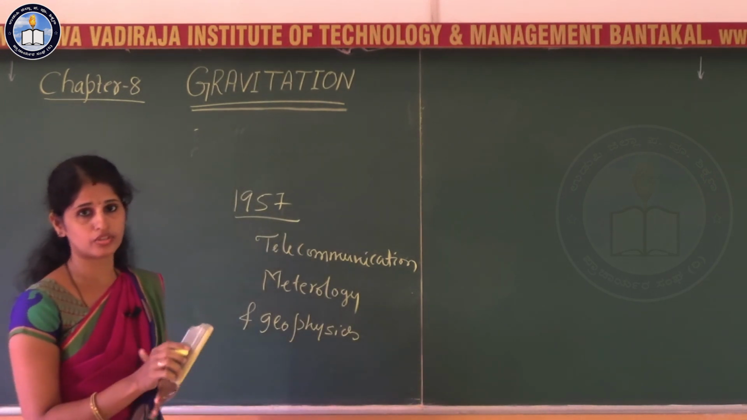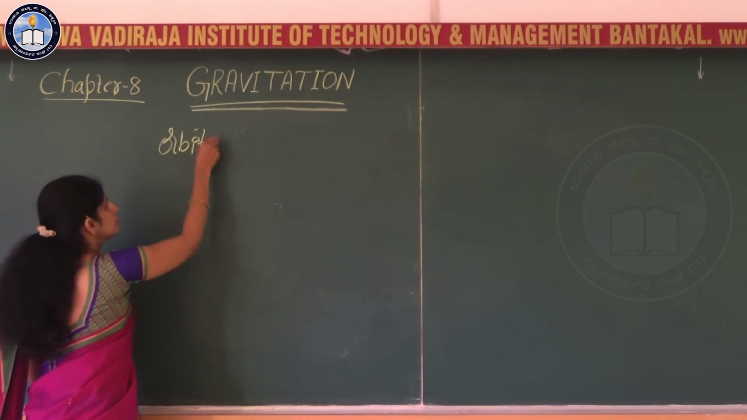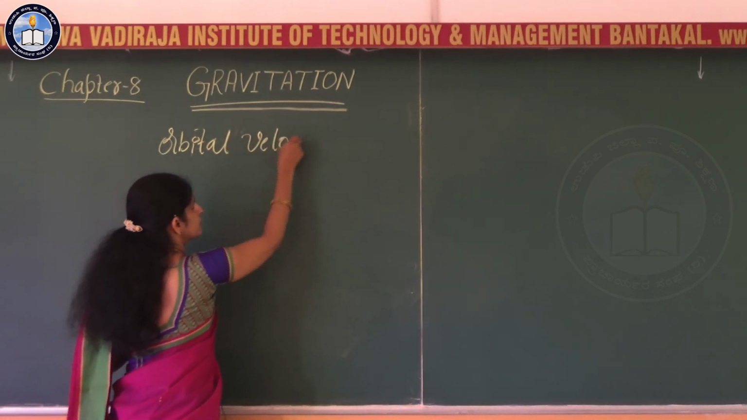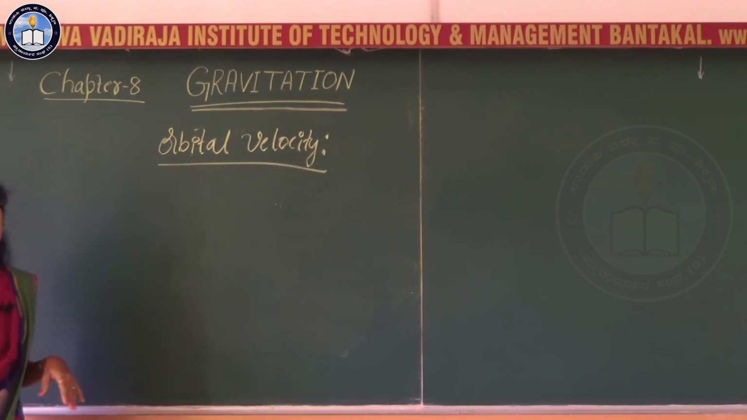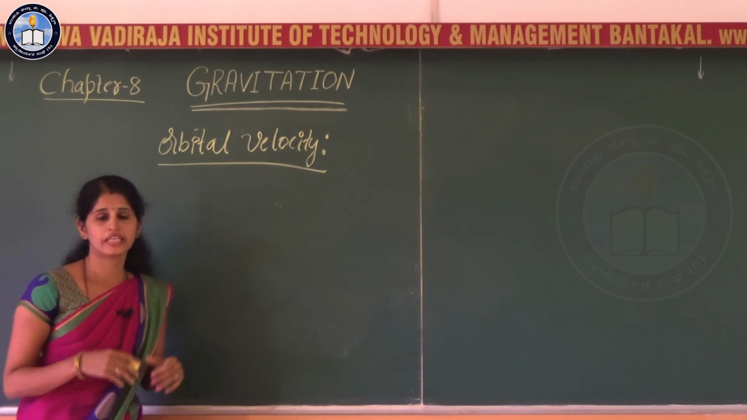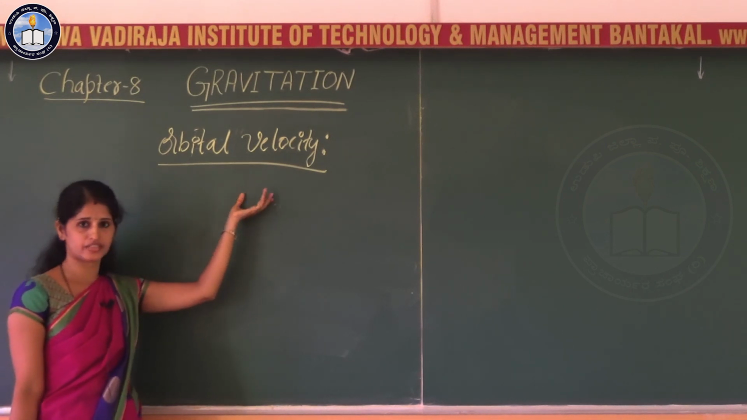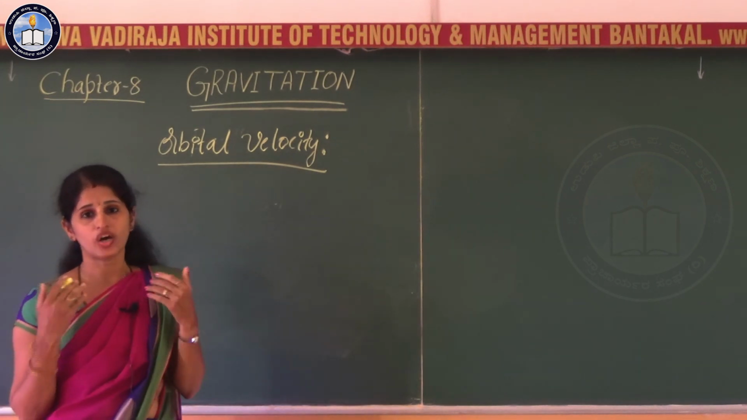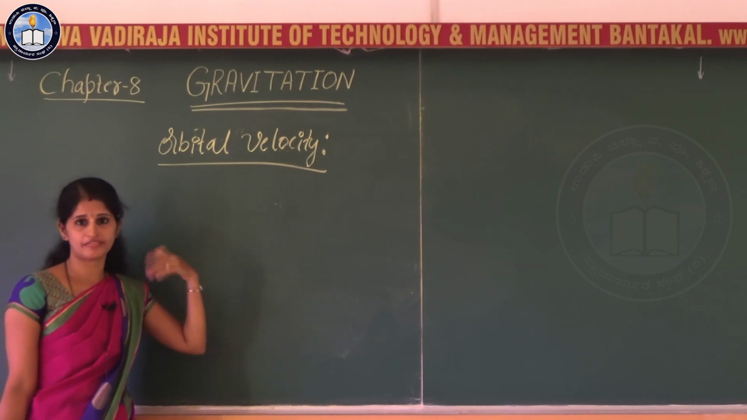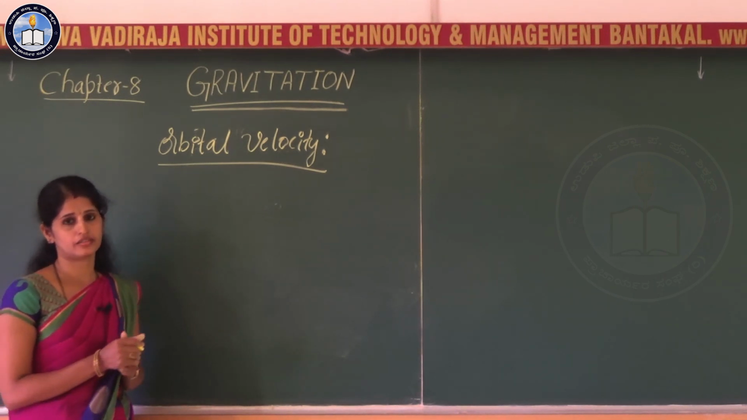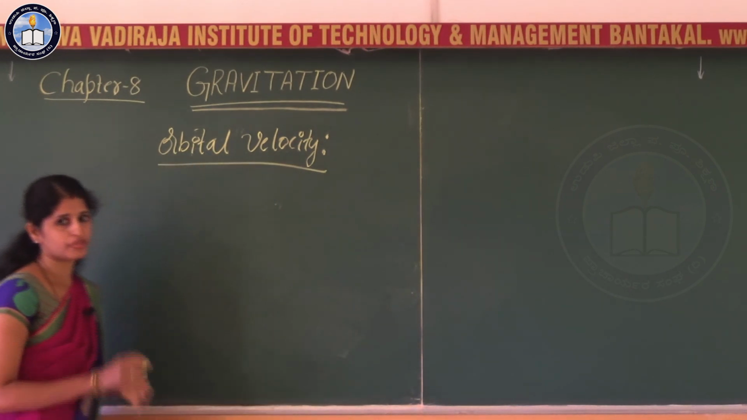Next, let us learn about the orbital velocity of the satellite. Before going to the expression for orbital velocity, let us know what the orbital velocity is. The velocity required to put a satellite into a given orbit around the earth, what we call that velocity, that is orbital velocity.